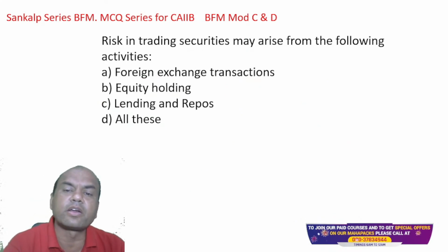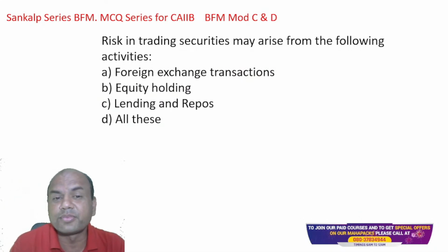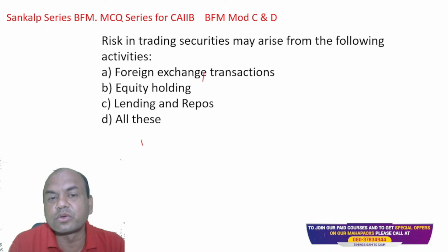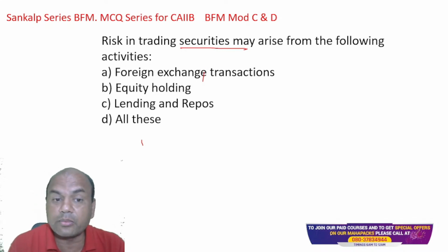Risk in trading securities may arise from the following. So trading in securities may arise from what? Now this is a very simple answer. Trading in securities may arise due to what? Number one, foreign exchange transactions. Second, equity holding. Third, lending and repos, and all of these.